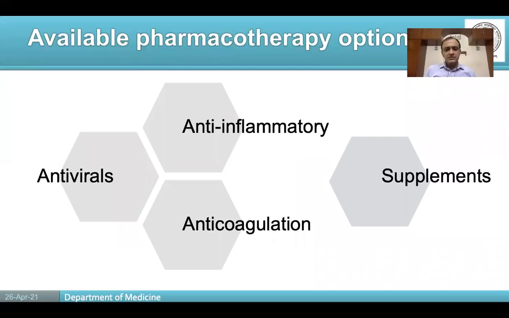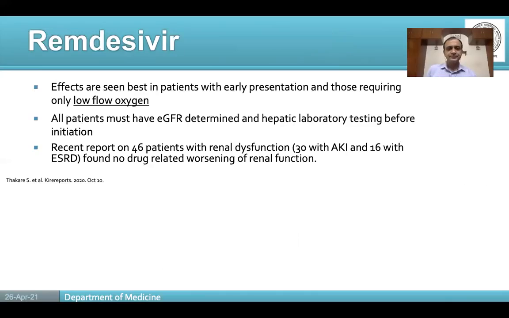Now, before we answer that, a brief look at the available pharmacotherapy options. As I said, we have antivirals, which include remdesivir, some drugs which are not commonly used like favipiravir, and also convalescent plasma. Within anti-inflammatory, the most important is steroids, also tocilizumab and other IL-6 inhibitors. Anticoagulation usually includes agents like heparin or other NOACs. Supplements like vitamin C, zinc, vitamin D are commonly used, but as we are going to see, they are not of much benefit as far as studies are concerned.